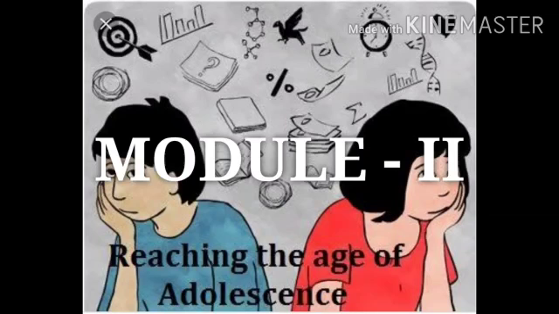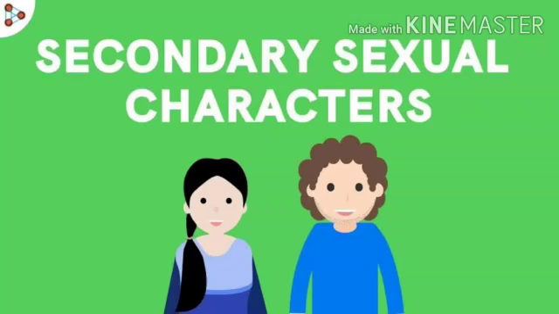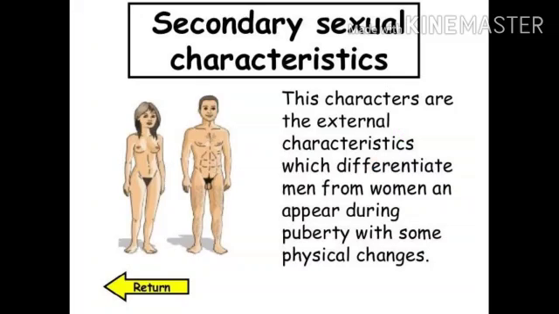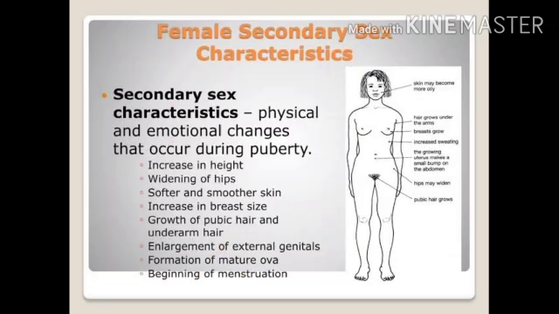Now before that, let us first understand what secondary sexual characters are. That means how do we exactly define a boy and a girl. The characters that are the external characteristics which differentiate a man from a woman in appearance during puberty with some physical changes. For example, in female, the secondary sexual characteristics not only bring about the physical and emotional changes that occur during puberty, there are some physical changes as well.